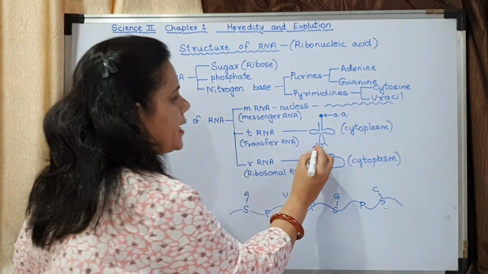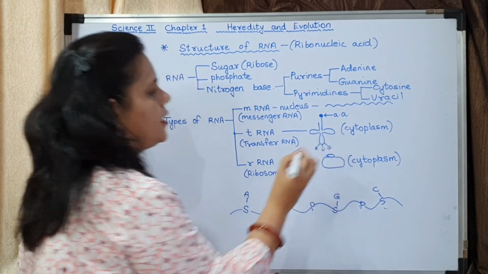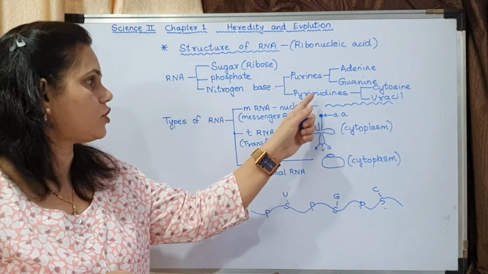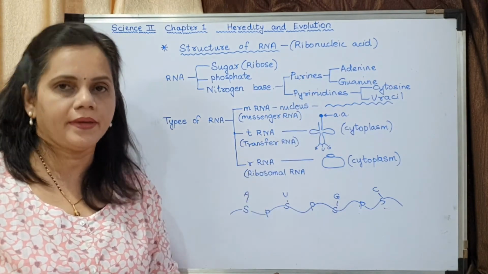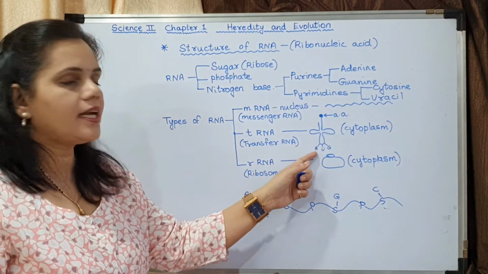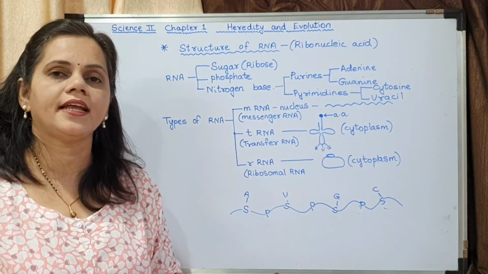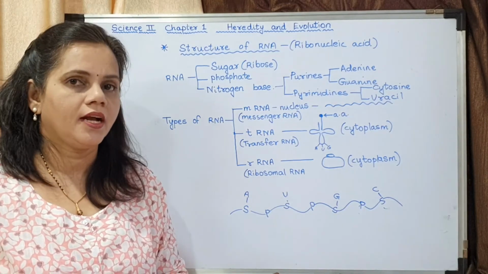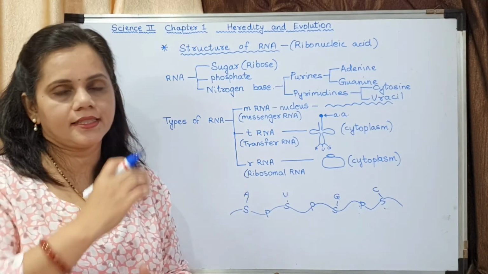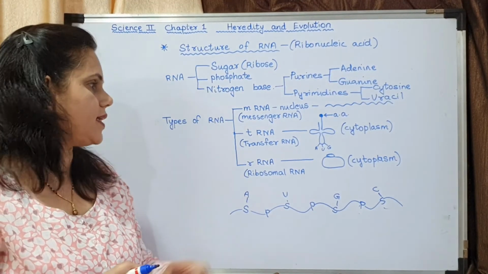Now in this case this could be A, U, G. Understood? At those positions there are nitrogen bases, purines or pyrimidines. It makes a code. Okay, so these are nitrogen bases and this will be the amino acid. It is carrying an amino acid at the top. Okay, now this will carry an amino acid. It transfers amino acids.